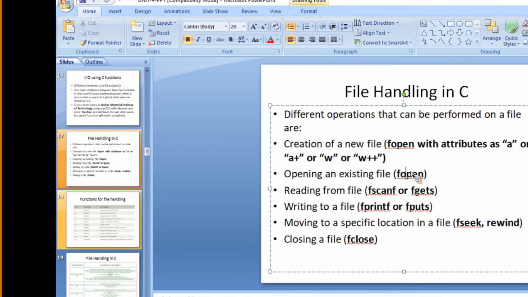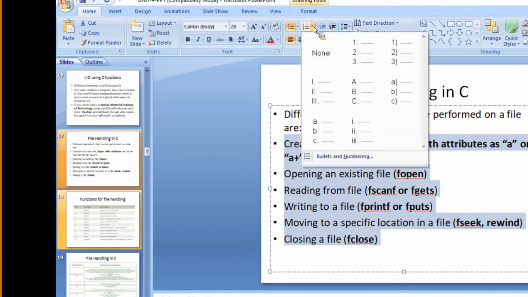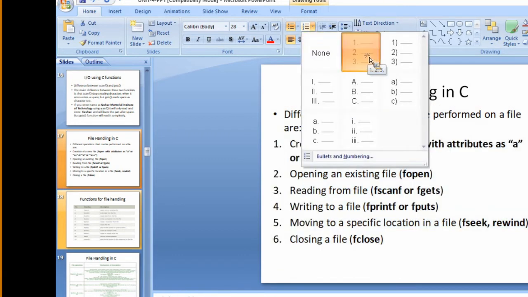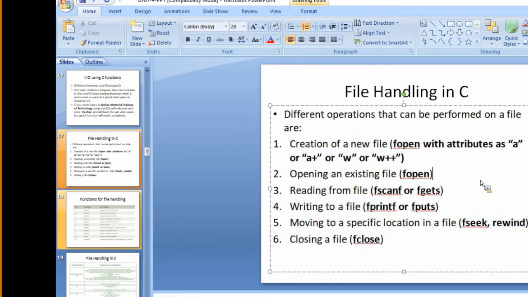So how many steps do we have when performing operations on a file? First, you create a new file, then you open the file, then read or write the file.